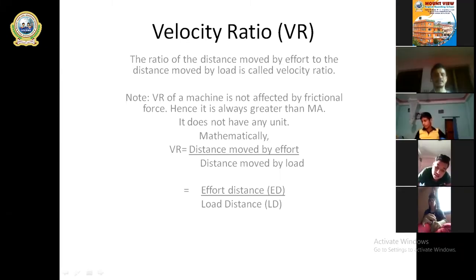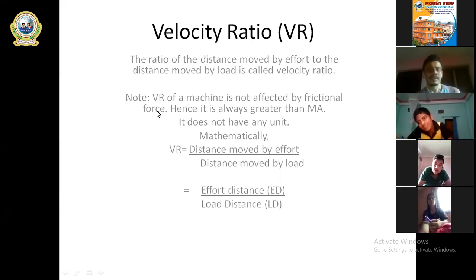As I told you earlier, velocity ratio is the ratio of distance moved by effort, the length covered by the effort, when divided by the length covered by the load. Then in that case we can calculate velocity ratio.